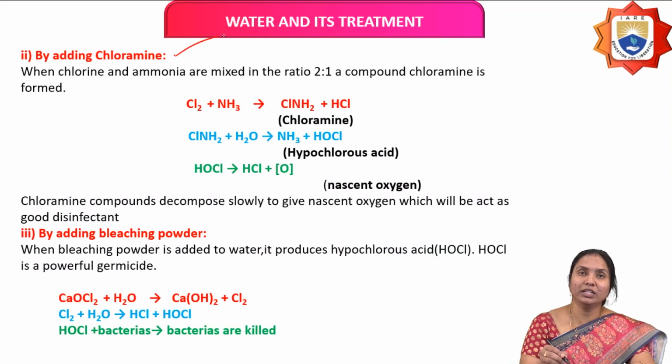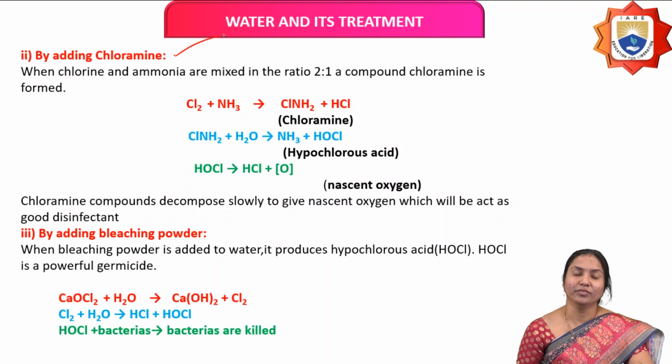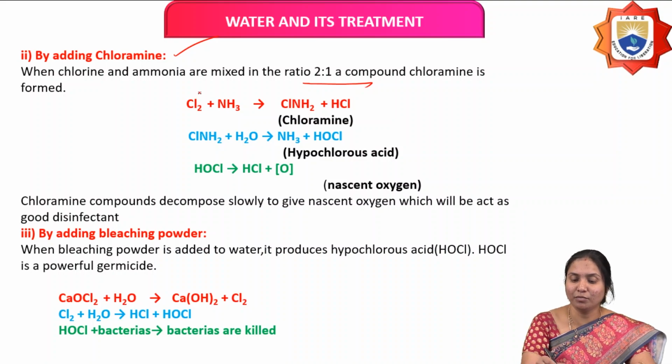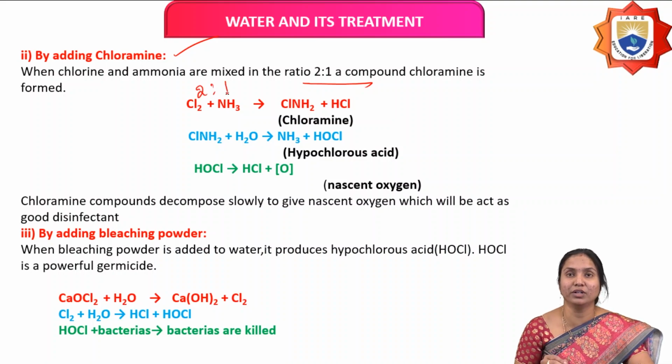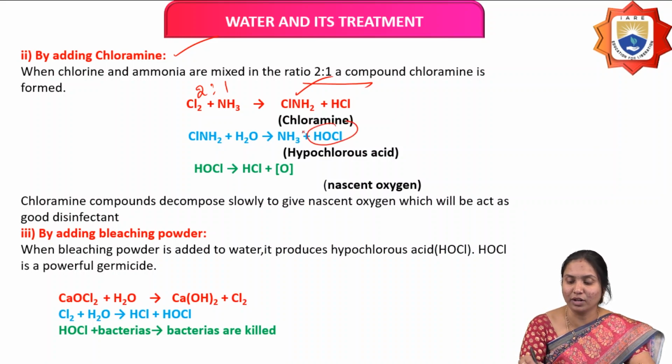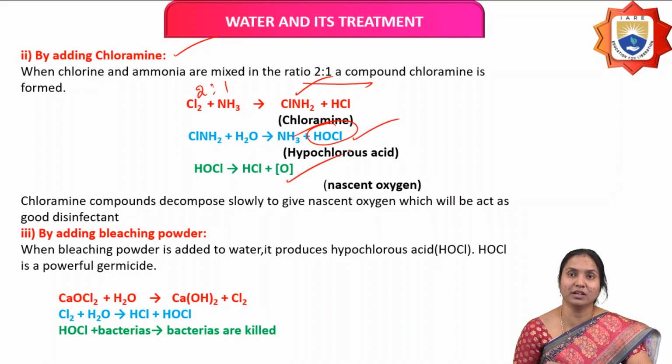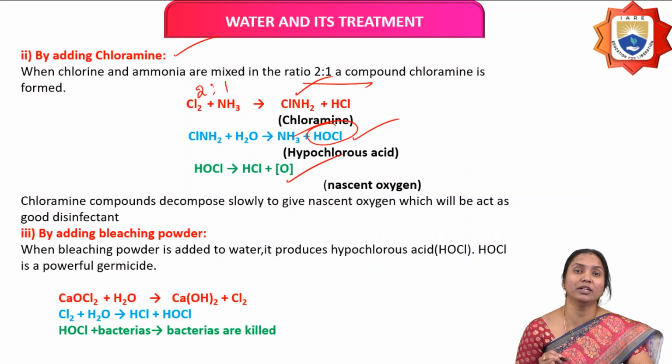If you are adding chlorine in the form of chloramine combination, that means chlorine and ammonia are taken in 2:1 ratio, it forms chloramine. This chloramine reacts with water, then gives hypochlorous acid. Already we know that hypochlorous acid or nascent oxygen acts as a powerful disinfectant.